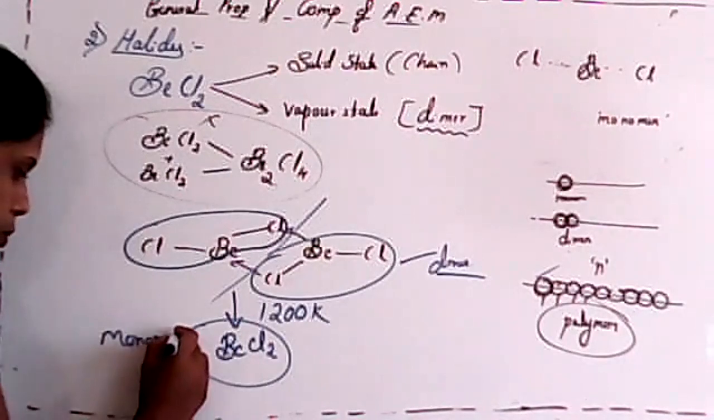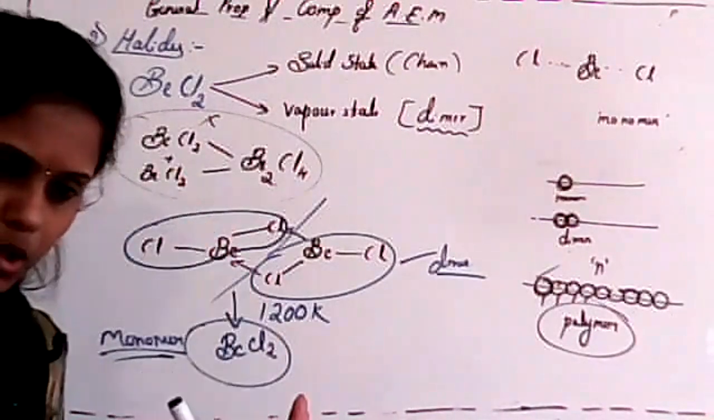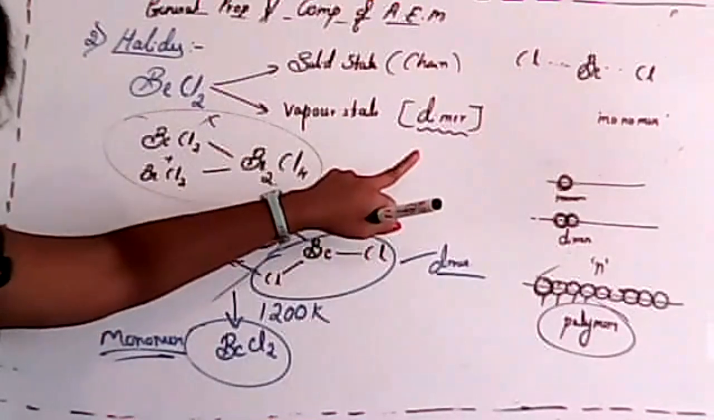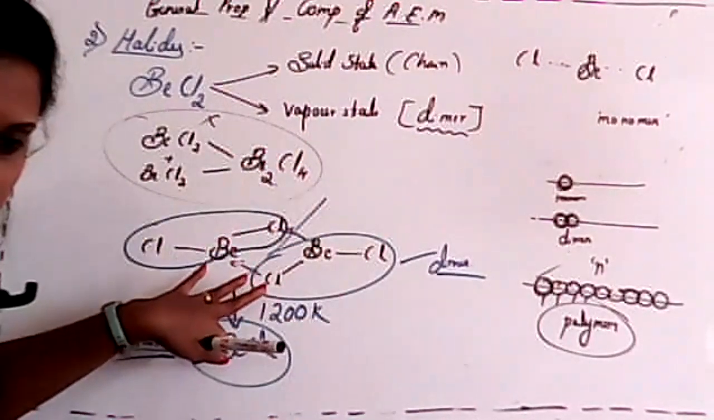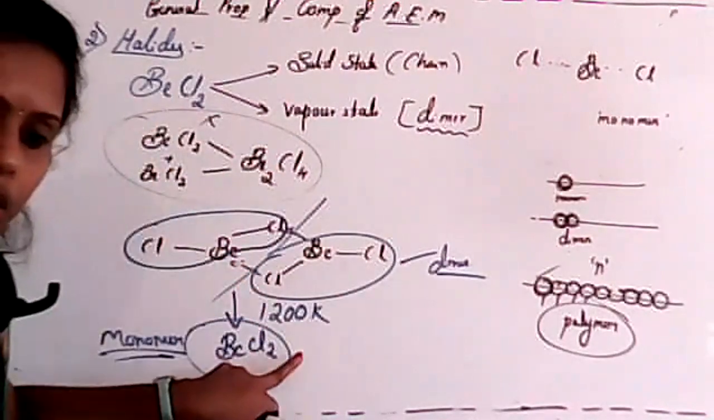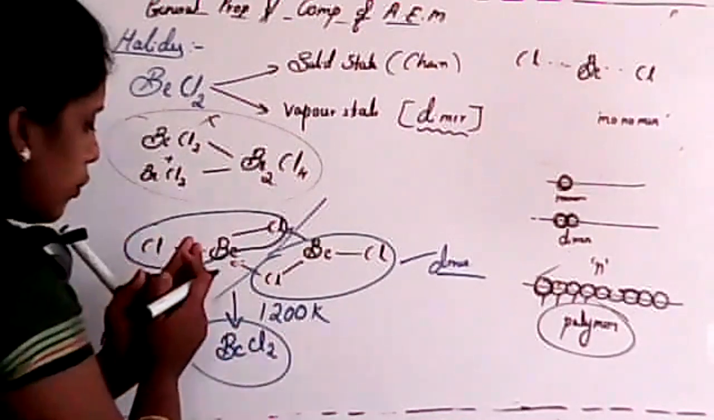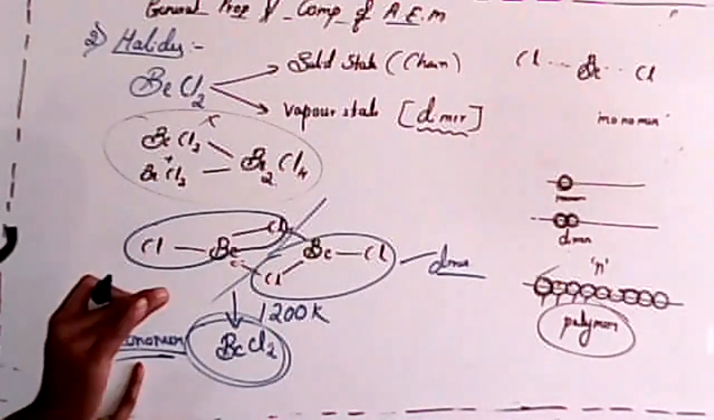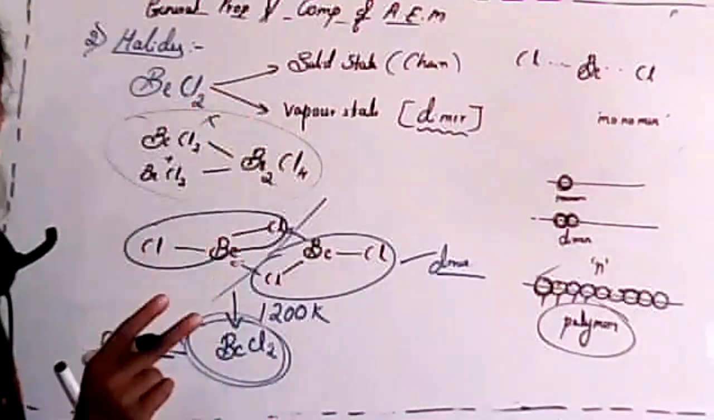Monomer of beryllium chloride. Is it clear, student? So beryllium chloride at normal temperature, in a vapor state, forms a dimer. That is two molecules of beryllium chloride attached. Clear? So whenever you heat this at around 1200 Kelvin, it will split into the monomer. Is it clear? This is a very important question, maybe asked for 1 or 2 marks.